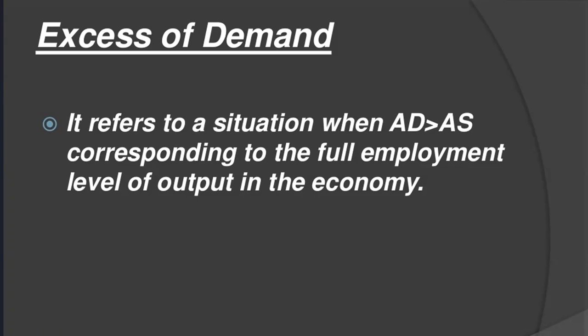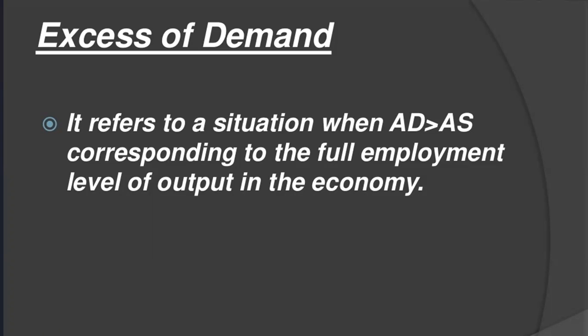According to Keynes, the equilibrium level of employment may or may not be the full employment level. It means the equilibrium level may exceed or fall short of the full employment level. If the equilibrium level exceeds the full employment level, then there is excess demand in the economy. However, if the equilibrium level falls short of the full employment level, then that situation is called deficit demand. Okay, now we will elaborate on how it works.